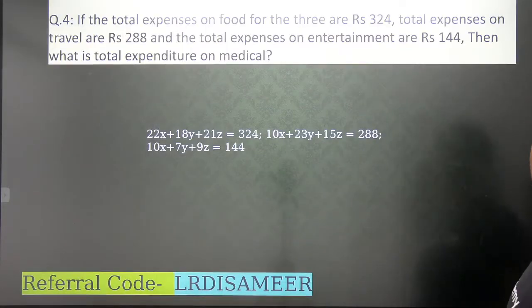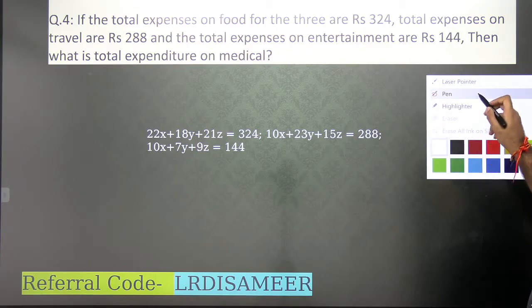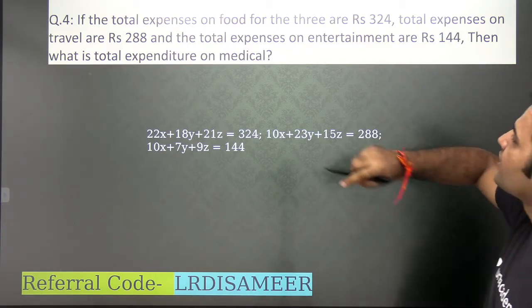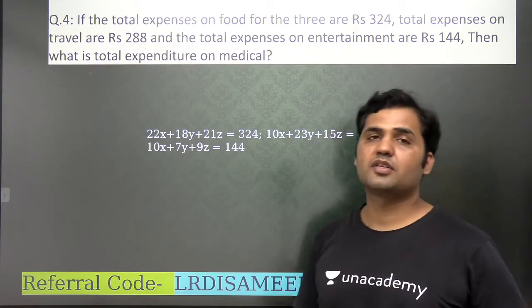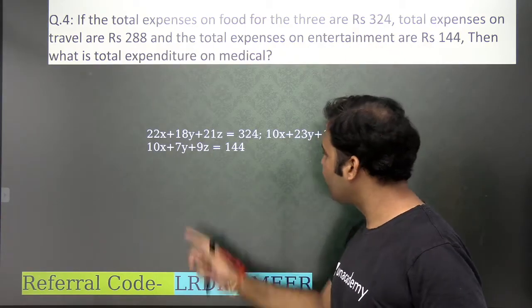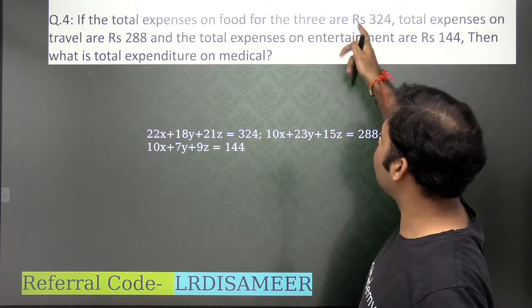Let's go to question number 4. Question 4 is also based on calculation. It says the total expenses on food for the 3 are 324. The total expense on food for all 3. Now I have made these equations already, guys. You just have to make the equation.